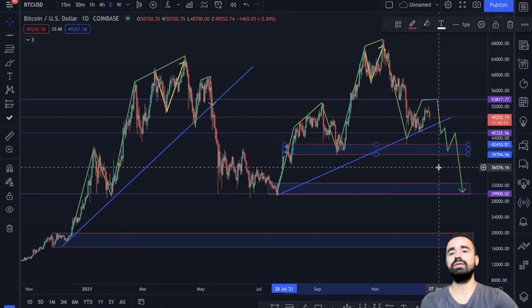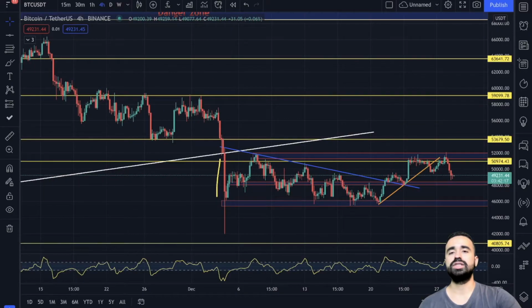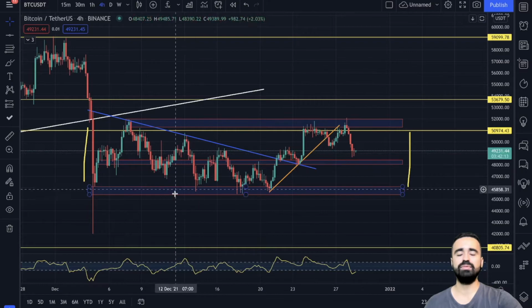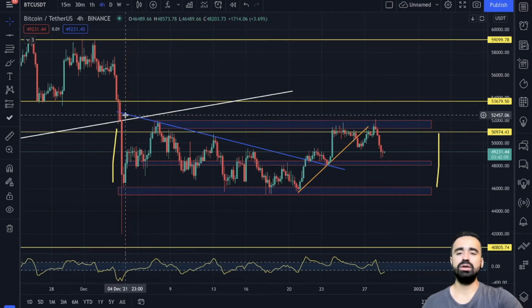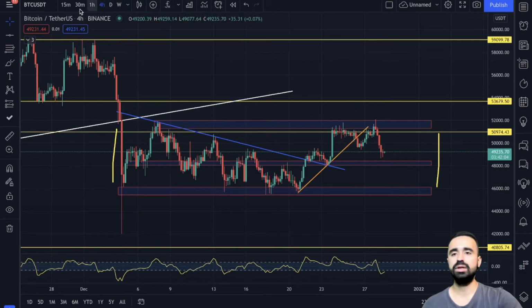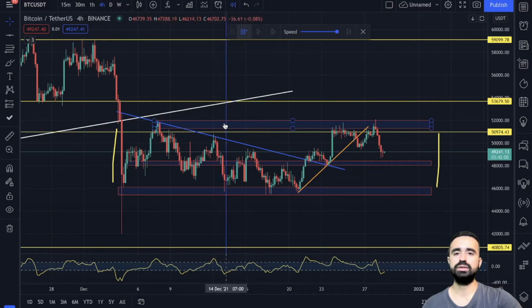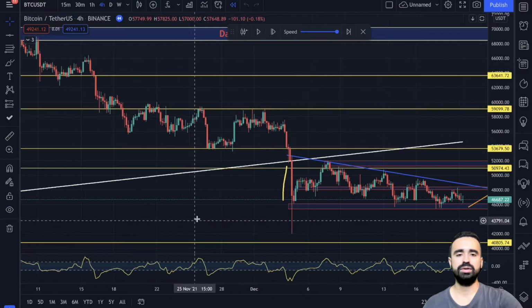And if you want to do the trading, let's jump on the 4-hour time frame. So this is the 4-hour time frame. As you can see here, if we go back, let me reverse, where is the reverse tool? Yep.